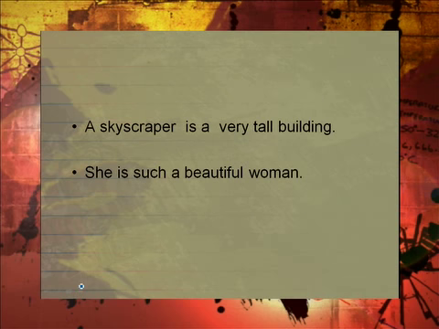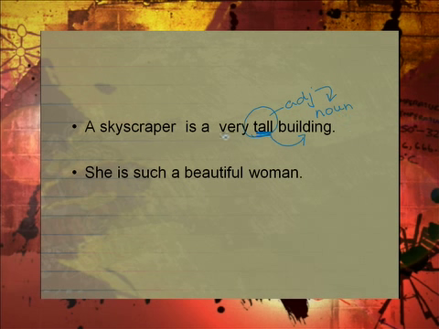Look at these two sentences. The first one is, a skyscraper is a very tall building. We know that the word tall is an adjective. Why is it an adjective? Because it's describing building. Building is a noun. What describes nouns are adjectives, so that's an adjective.